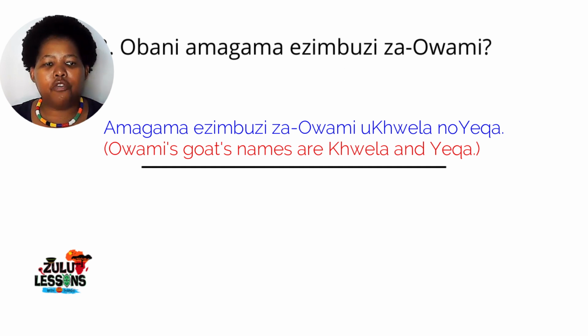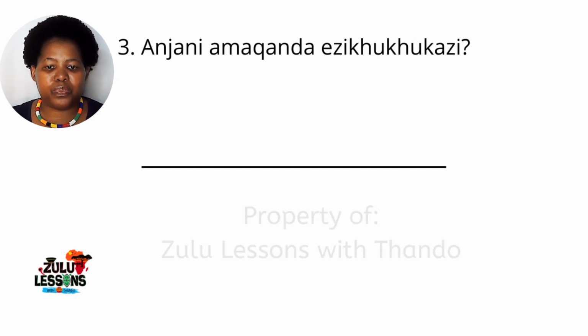So we have used the question itself to answer it. The only thing that we have omitted here is the question word. That is the only thing we don't want to use when we are answering. So the names of Owami's goats are Khwela and Yeqa, is what we are saying in English.